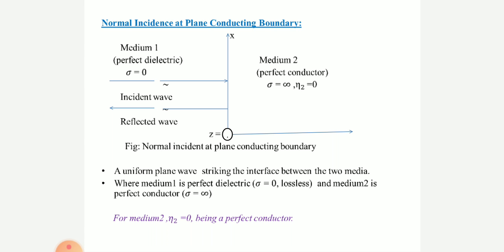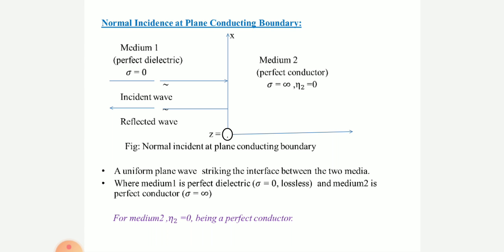Once again I repeat, eta is equal to under root j omega mu upon sigma plus j omega epsilon. Since sigma is infinity, something divided by infinity is 0, therefore eta 2 is 0. Just remember, sigma is infinity, eta 2 is equal to 0. Moreover, for a perfect conductor, eta is equal to 0.